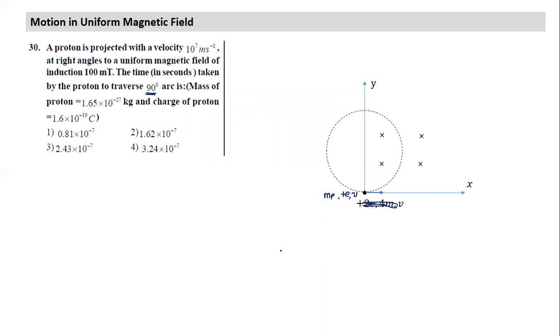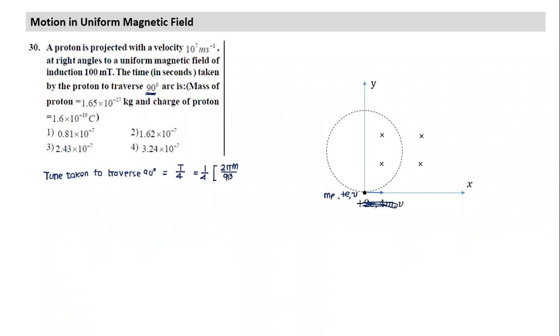Some of you have an answer? What is the time it will take to traverse 90 degrees? You can write in terms of omega and all, but it is pretty simple. It will be equal to T by 4. And what is the formula for T? 2 pi m by qB.